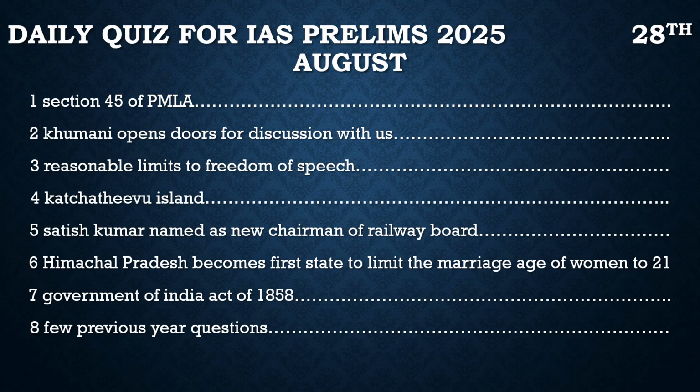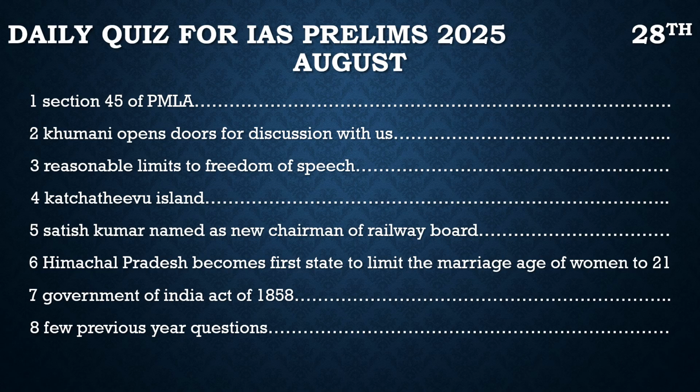Then we will discuss Iran opening doors for discussion with the US with respect to their nuclear deal. After that, we will discuss reasonable restrictions on freedom of speech, as the owner of Telegram got arrested. Then we will have a little discussion about Katchatheevu Island, as a few Indian fishermen were caught by the Sri Lankan Navy. And after that, we will discuss Satish Kumar, as he has been named the new chairman of the Railway Board.